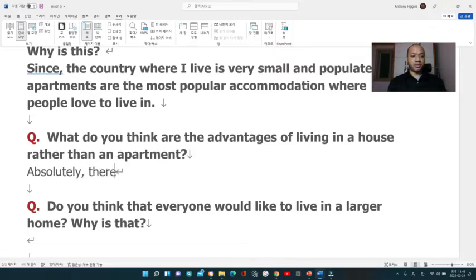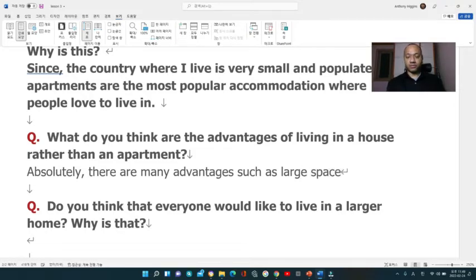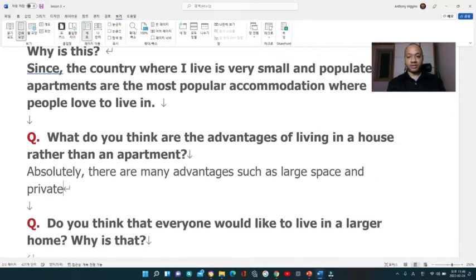Absolutely, there are many advantages, and then I would use a connecting word, right? Such as, in a house, rather, such as large space and private areas, right? And then I would use a subordinate clause in a moreover,